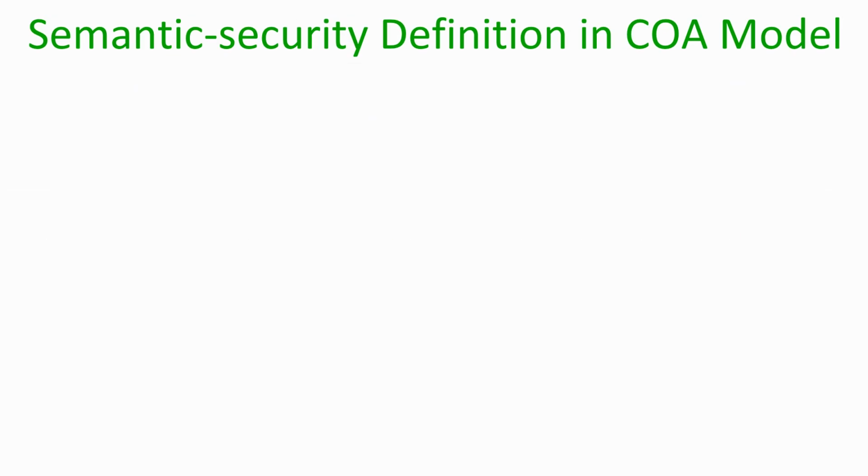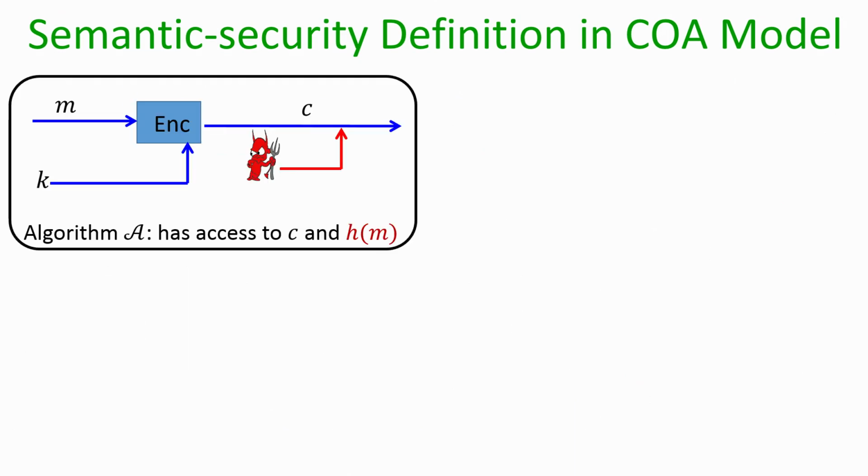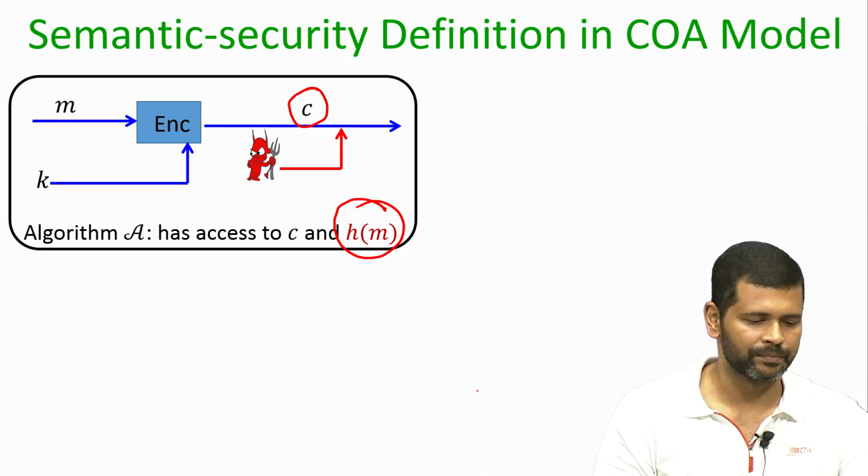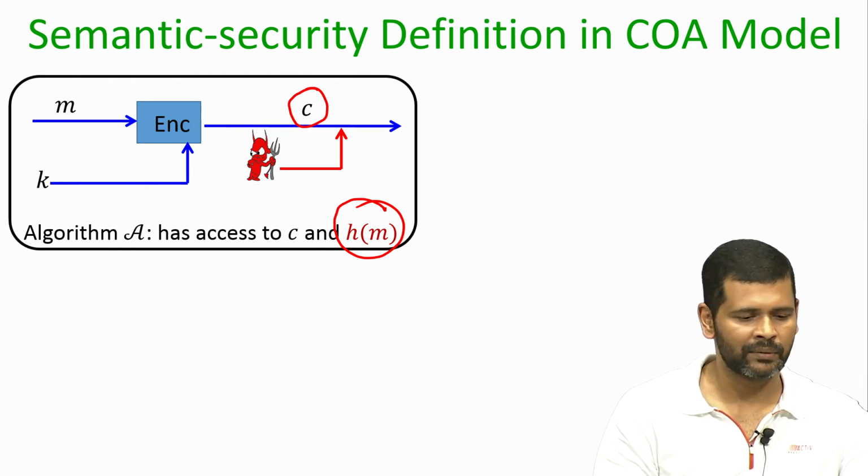What I mean by this is pictorially the following. Imagine that in this world we have an adversary who is actually seeing a ciphertext, which is an encryption of some unknown message under the unknown key, and the adversary also has access to the history function, namely any kind of prior information which would have been leaked to the adversary through some external mechanism without the knowledge of the ciphertext.